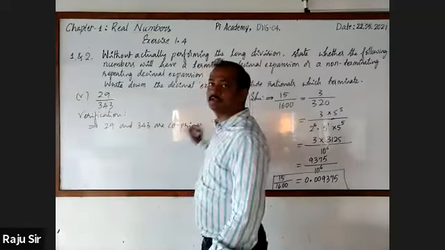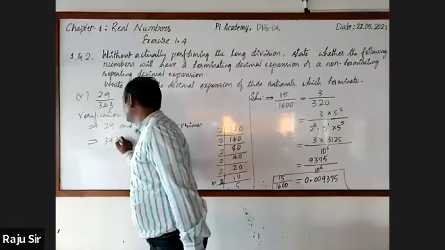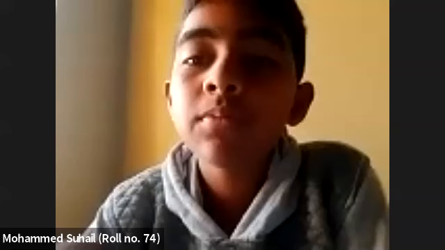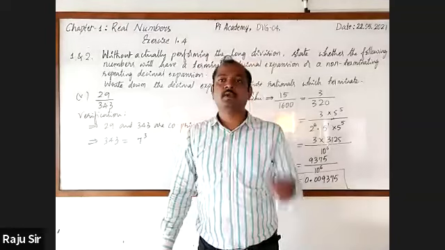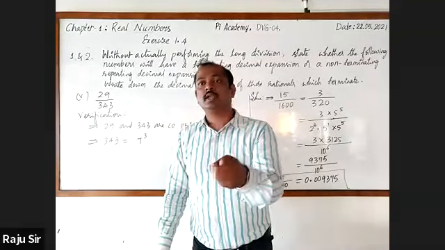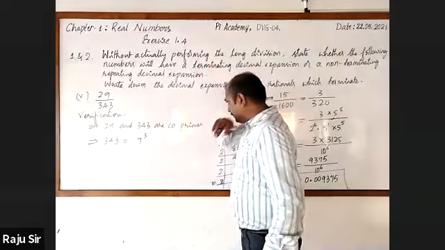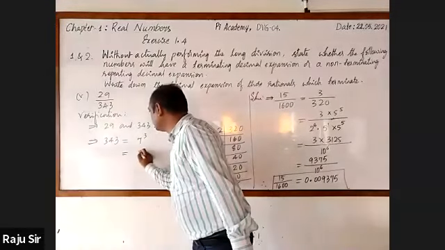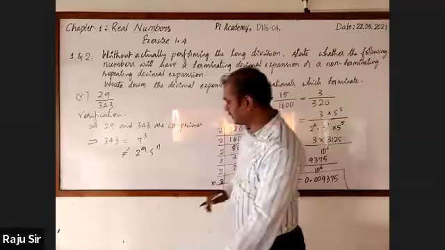Then the denominator 343. How do you write it? 7 cube. Yes, you are very familiar with the cube numbers. You must learn the cubes of the numbers from 1 to 10. Please do practice them. 343 is 7 cube. Now, this is not of the form 2 raised to the power m into 5 raised to the power n.